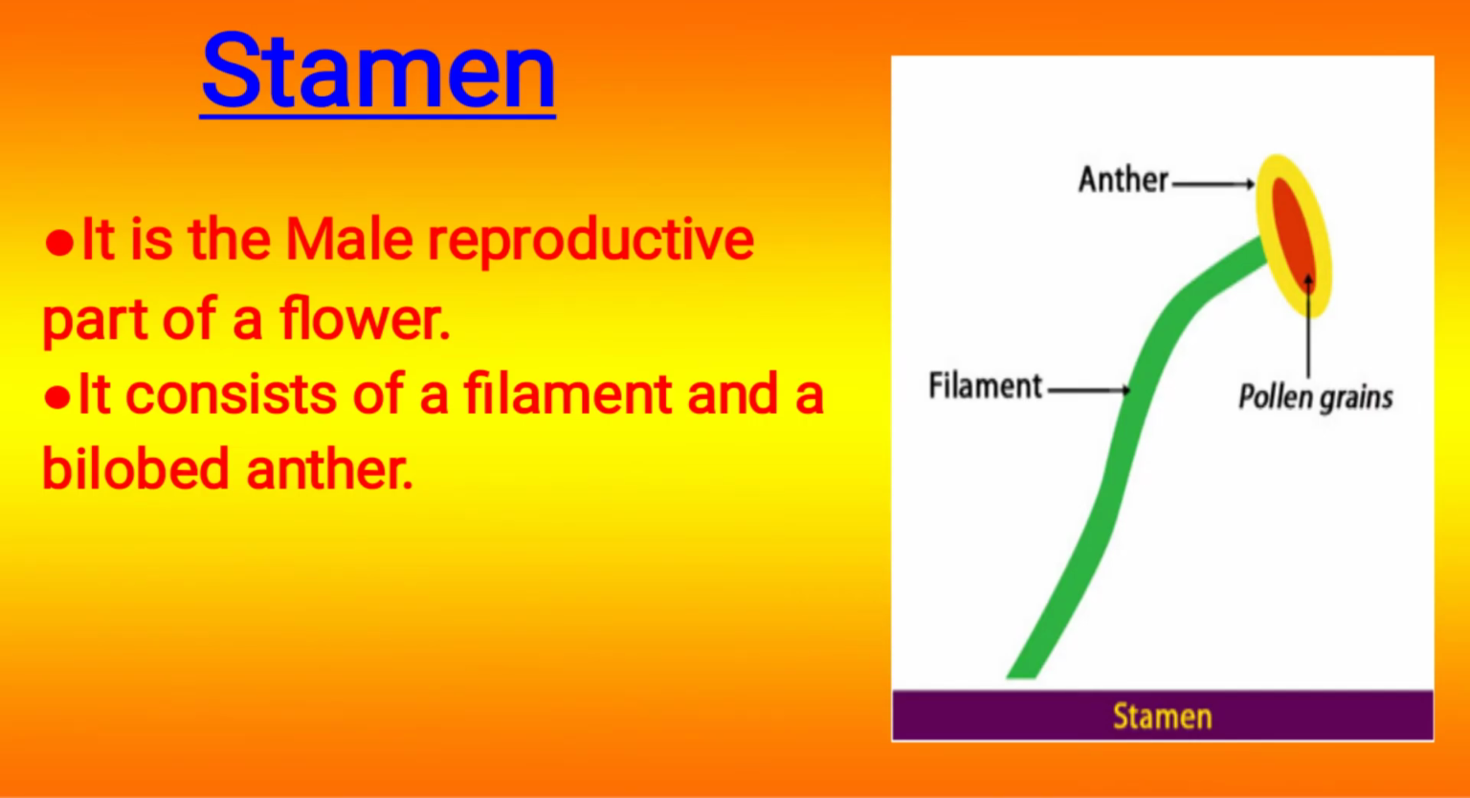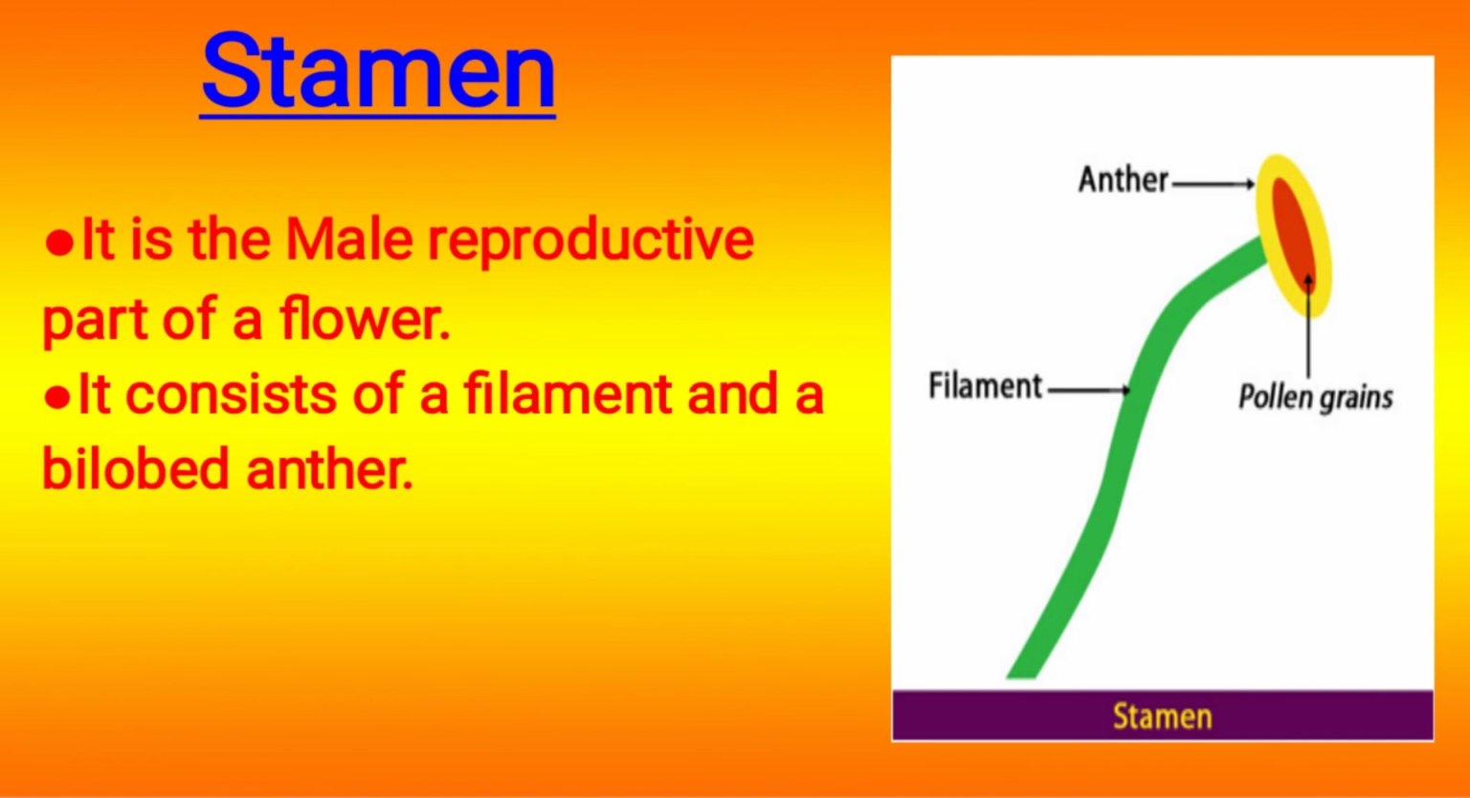Next is stamen. What is stamen? Stamen is the male reproductive part of a flower. For reproduction we need male and female parts. So stamen is the male reproductive part of a flower. It consists of a filament and a bilobed anther.